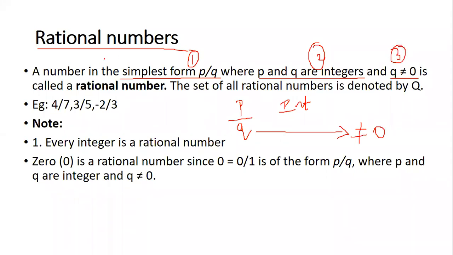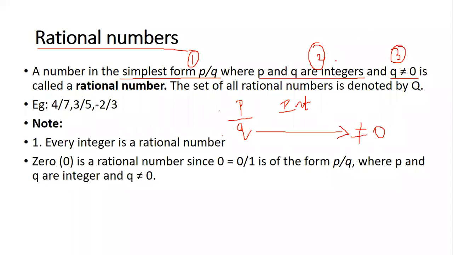So when they ask you what is a rational number, few of them pronounce it differently. Okay, that's fine. So what is a rational number? It is the simplest form of P by Q. That is condition number 1, where P and Q, the numerator and denominator, are integers. Integers mean both positive and negative numbers can be utilized. Any combination, positive or negative, can be considered.